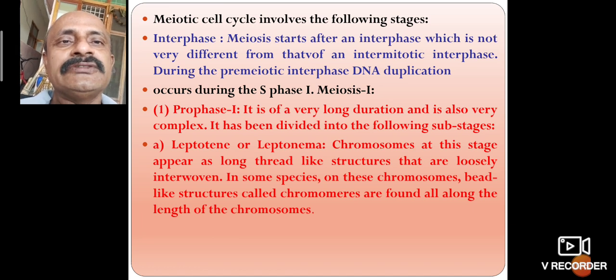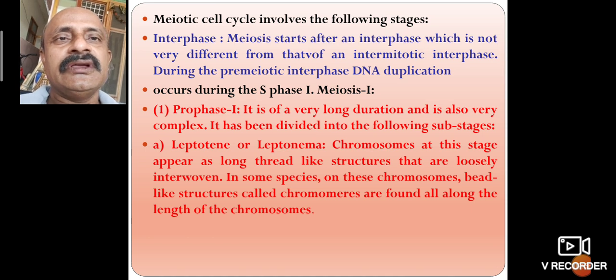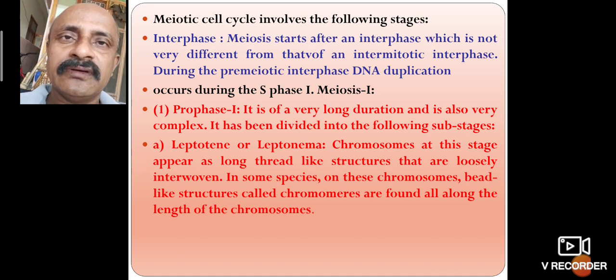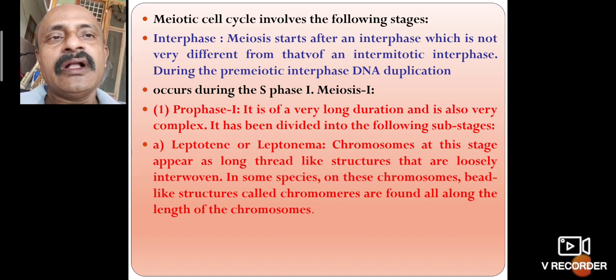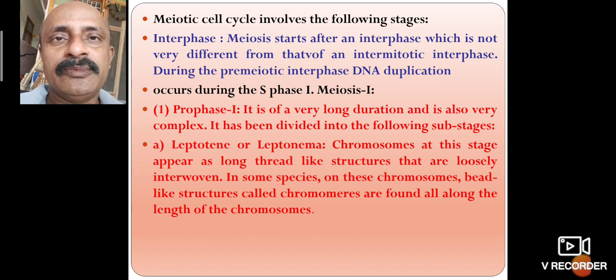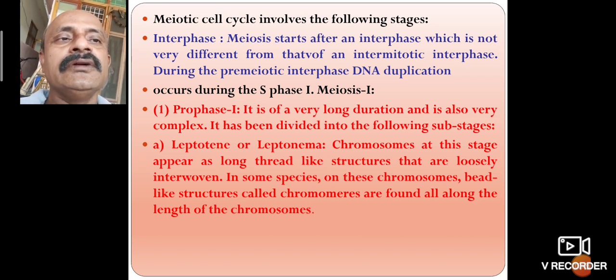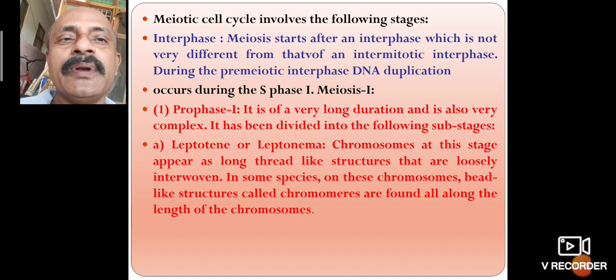So the DNA replication occurs during the S phase, and then meiosis 1. First is the meiotic S phase or synthetic phase, and then meiosis 1 and meiosis 2. Prophase is of very long duration and is also very complex. It has been divided into the following substages: leptotene, zygotene, pachytene, diplotene, diakinesis. There are five substages.